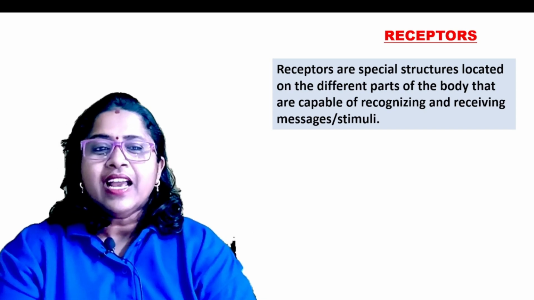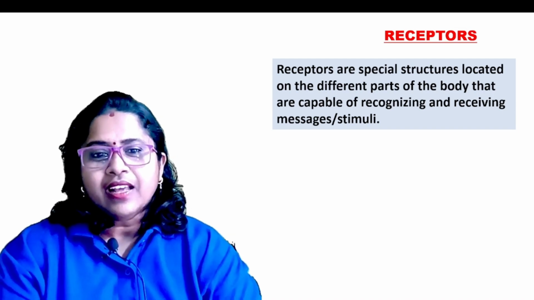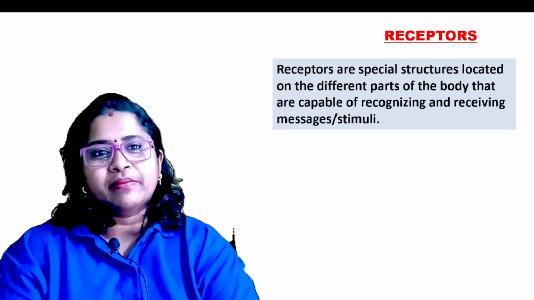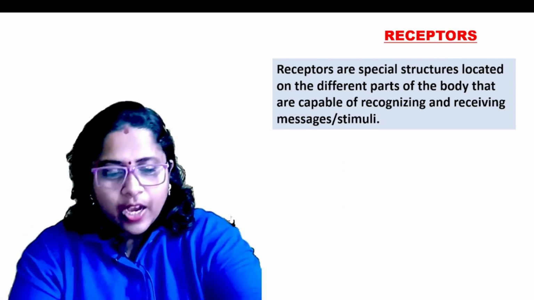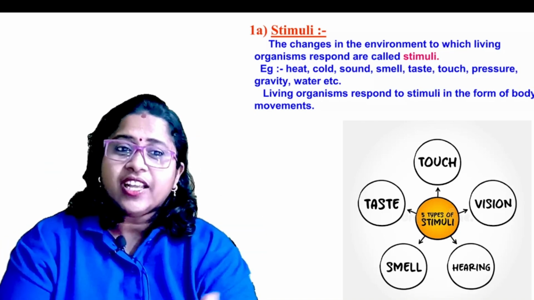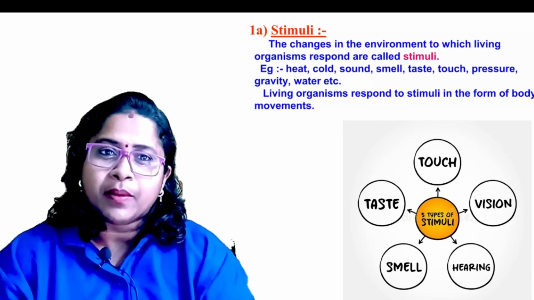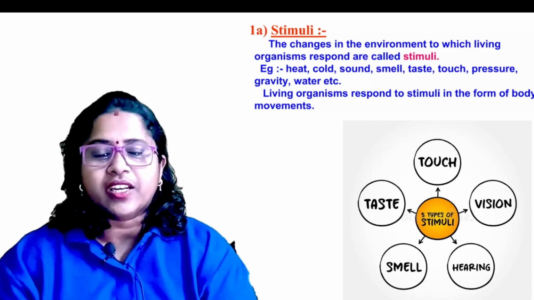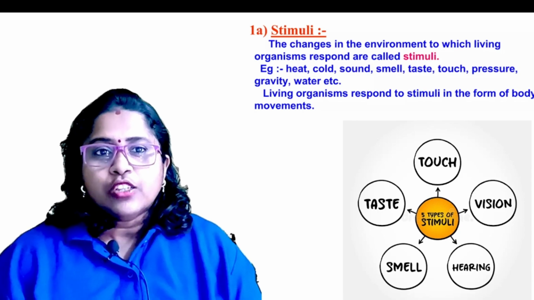So these are specialized structures located all over the body that are able to recognize and receive the messages or the stimuli. Now before that we should know what we mean by a stimulus. A change in the environment to which a living organism responds is called a stimulus. It may be heat, cold, smell, taste, touch, pressure, gravity, whatever. So how are we getting sensations from these stimuli?